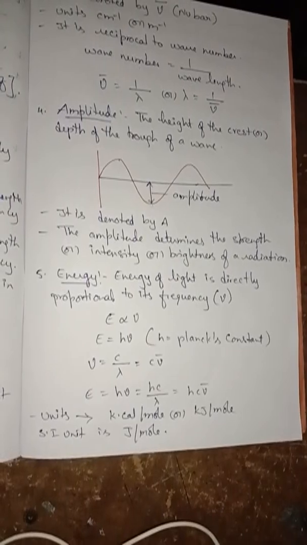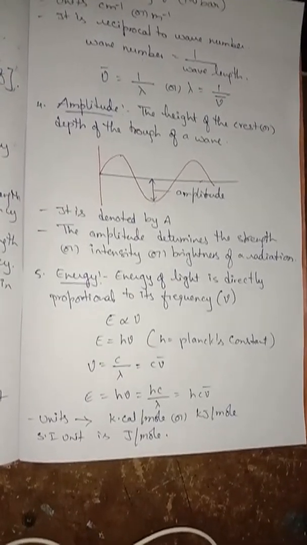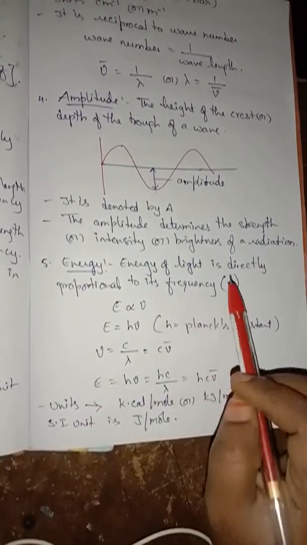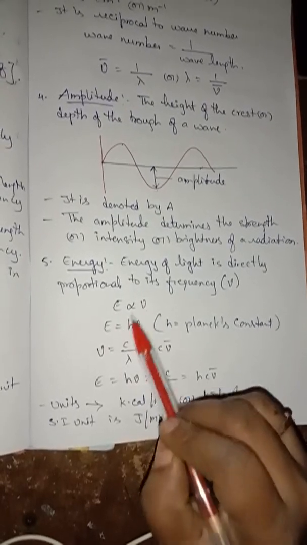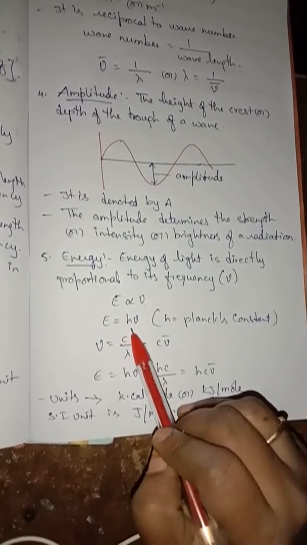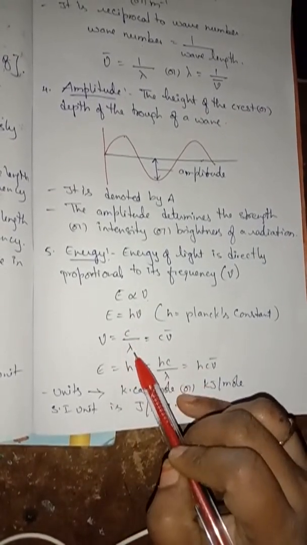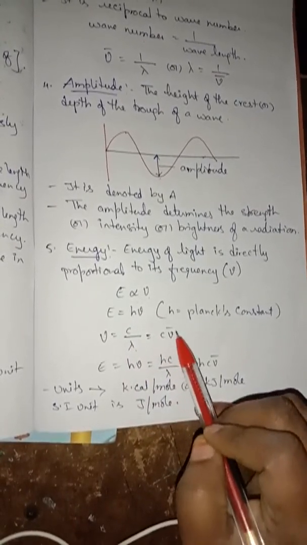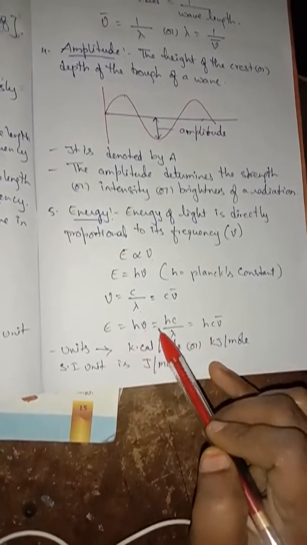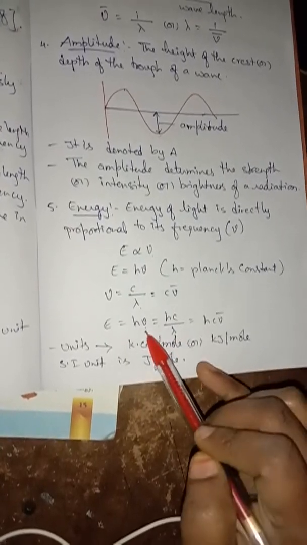Next comes energy. The energy of light is directly proportional to its frequency nu. So E is directly proportional to nu. To remove this proportionality, I have written h. So E equals h nu, where h is Planck's constant. Nu equals C by lambda, that equals C nu bar. And again E equals h nu, that equals hc by lambda, since nu is nothing but C by lambda.